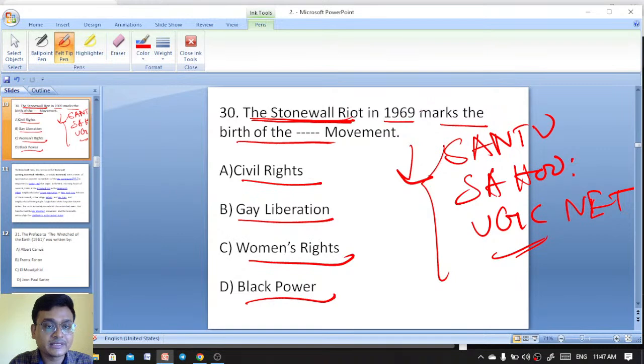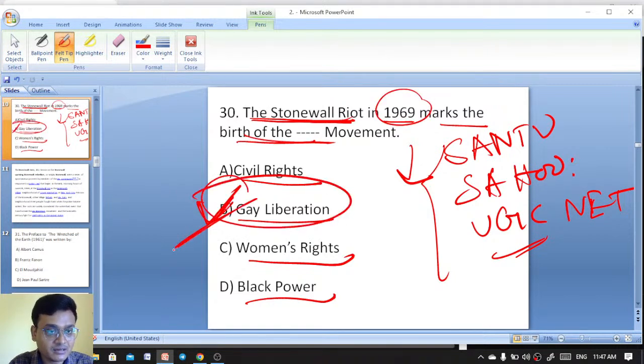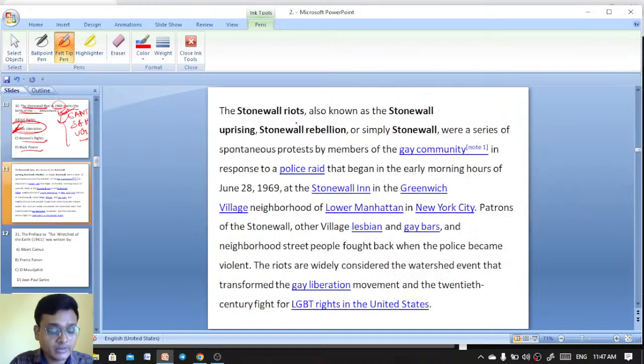Excellent. The Stonewall riots in 1969 mark the birth of the gay liberation movement. Gay liberation movement is the Stonewall riots in 1969. Excellent. It is 1969, the Stonewall riots. And here you see the explanation.